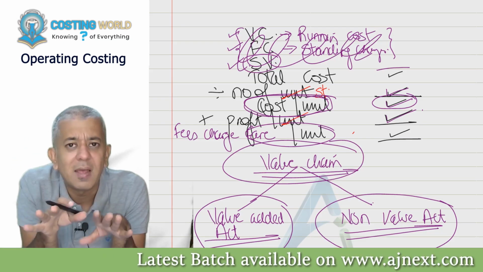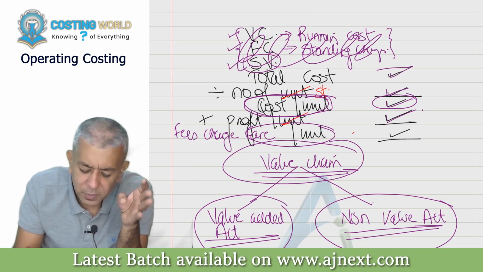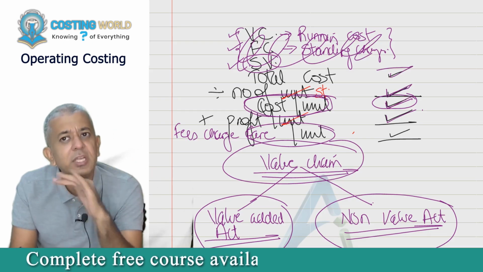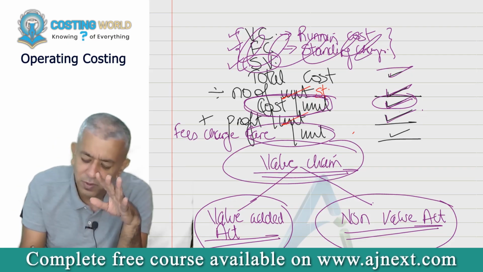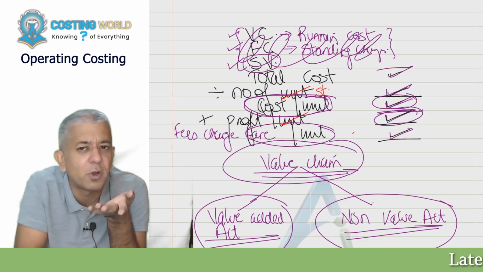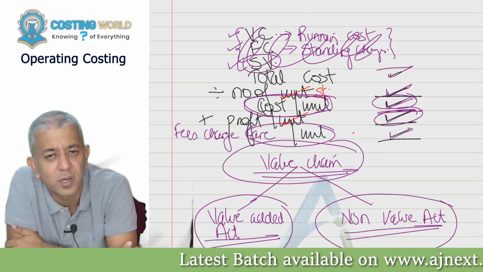Once you have a list of all your costs, you total it up, divide by the number of units, and you'll arrive at the cost per unit. If they tell you to reach the cost per unit and stop, we will stop up till here only. If they tell you to fix up the charges, then mostly they will give you the profit margin. You add the profit margin and arrive at the selling price.